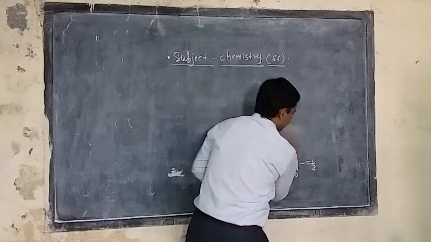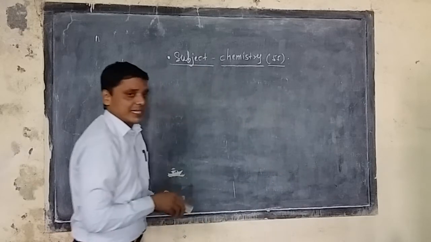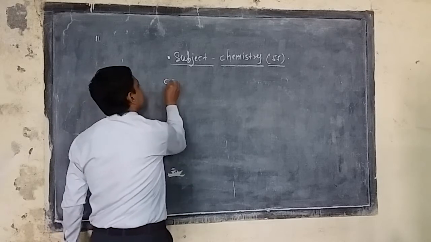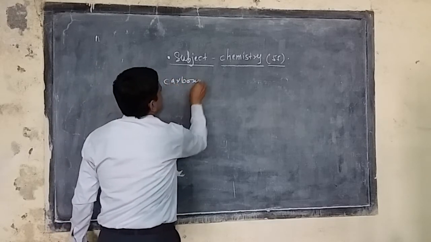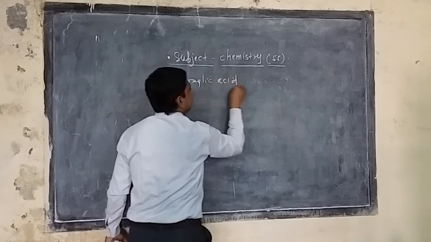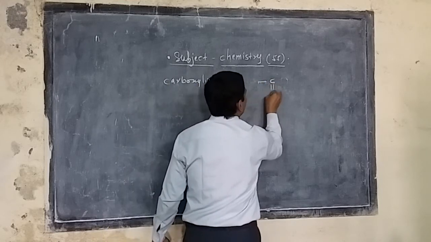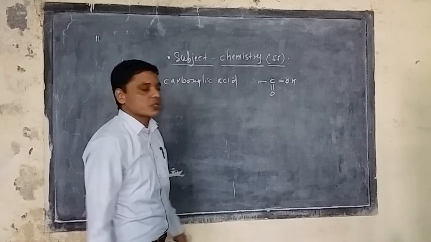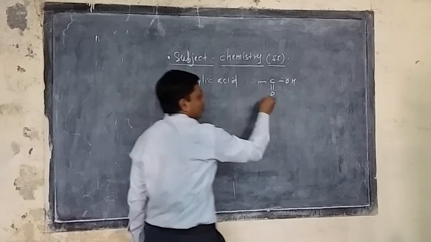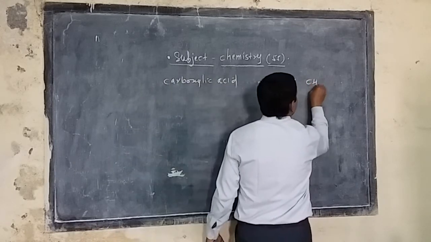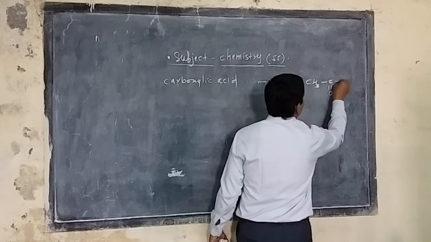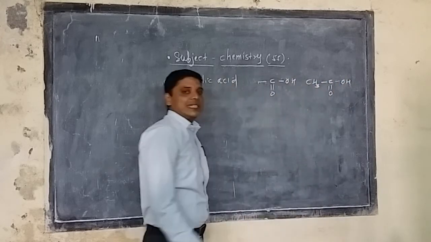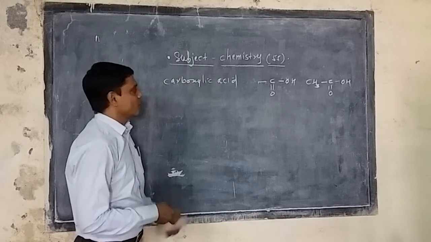Again, a few families will be required according to next year's syllabus. Suppose carboxylic acid is taken. Here it is given as C double bond O and OH. This combination of carbonyl and hydroxyl is called the carboxylic group. I can say CH3 C double bond OH is called acetic acid. So this is a compound of it.